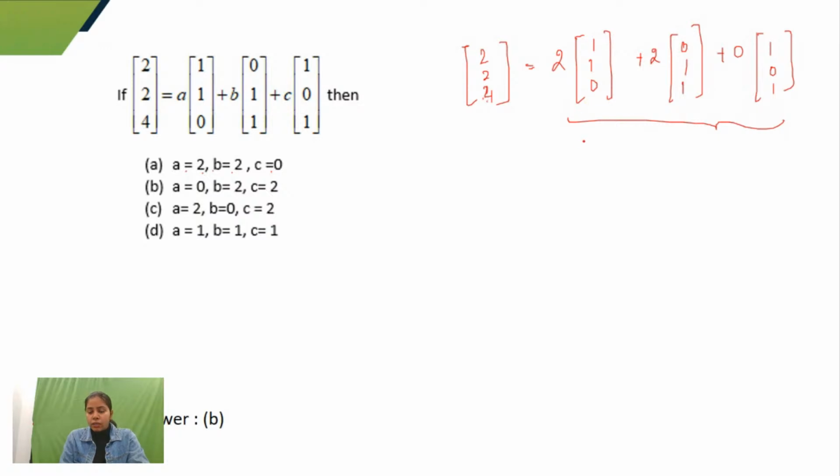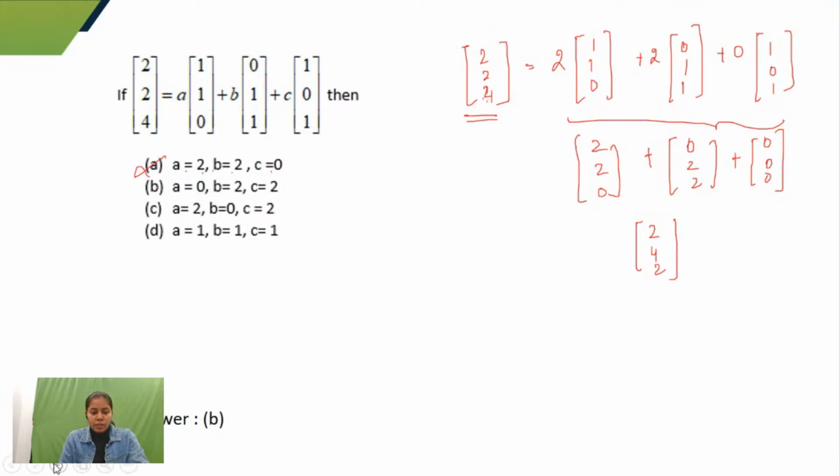Otherwise, it is not correct. Here I get 2, 2, 0, plus 0, 2, 2, and that would be 0, 0, 0. So I get 2, 4, 2, but the left hand side is 2, 2, 4. So option A is not correct, right?